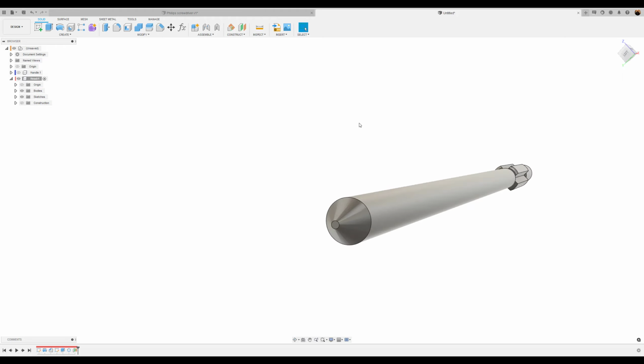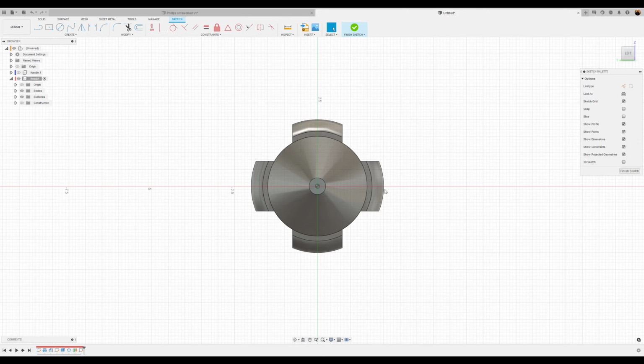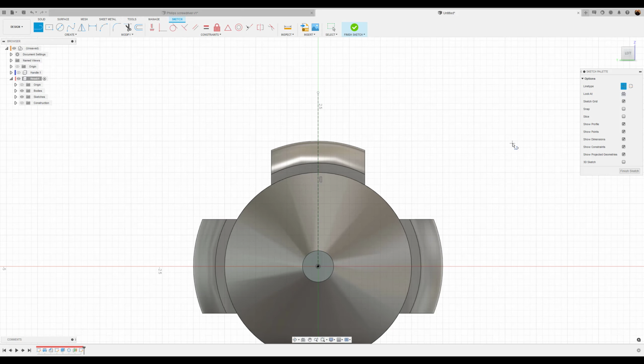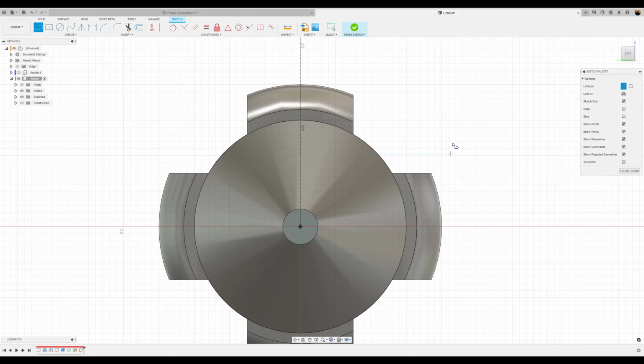Okay, next we're going to create a sketch on this face. We're going to start out using the construction line, starting in the center. We're going to drag it up. Okay, so it's just tall enough to be out of the way, because we're definitely going to be using this for some symmetry. All right. Now that we got that out of the way, let's go ahead and start. First, let's turn off the construction.